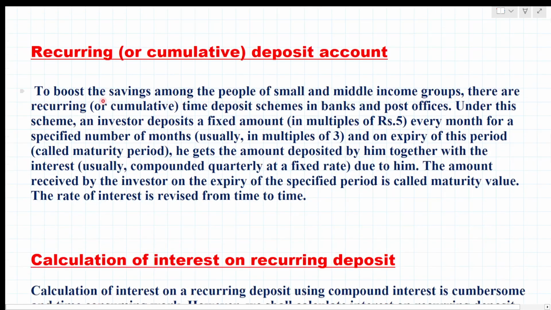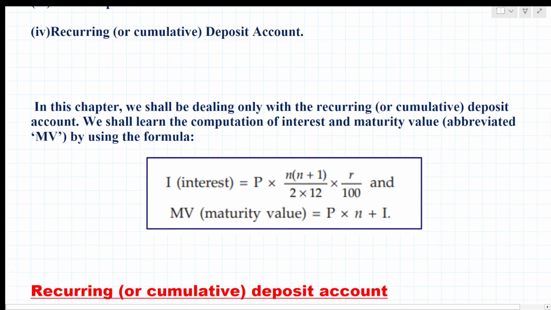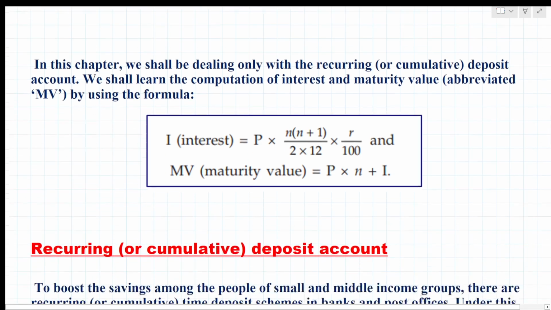It is to boost saving among the people of small and middle income groups. Next is the recurring or cumulative deposit account. Now we'll understand what a recurring deposit or cumulative deposit account is. We've seen the formula above. So how do we find the interest and maturity value? In this chapter, we shall be dealing only with recurring or cumulative deposit accounts. We shall learn the computation of interest and maturity value, abbreviated as MV, by using this formula.